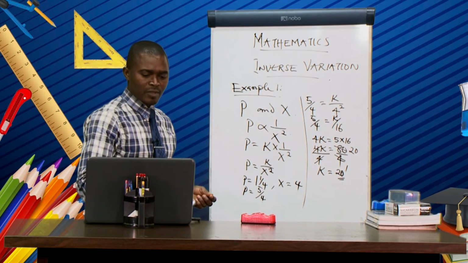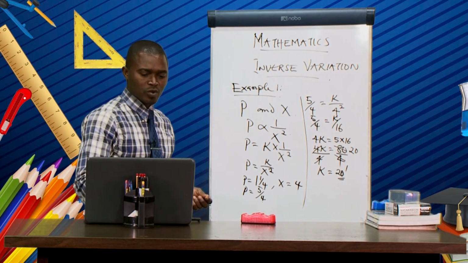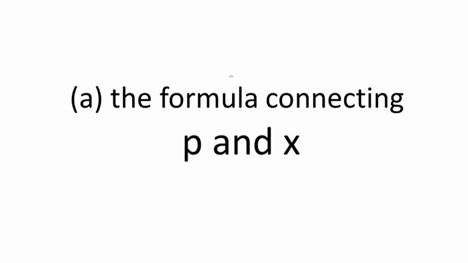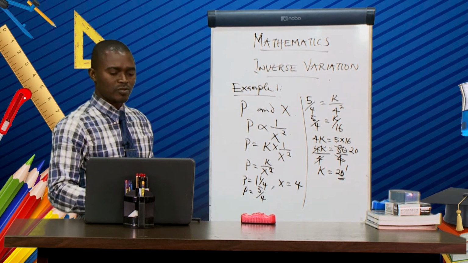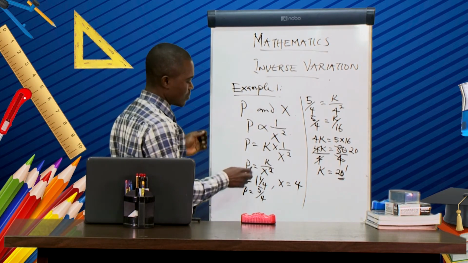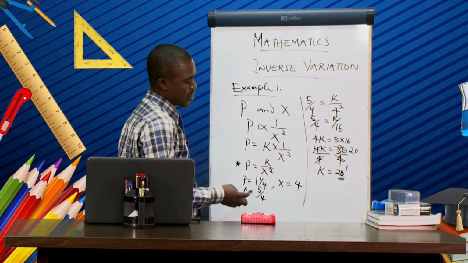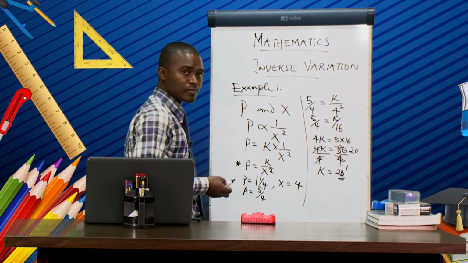Now, if you look at the first part of that question, it said find the formula connecting P and x together. What's the formula connecting P and x together? You go back to the equation, then you substitute for k.